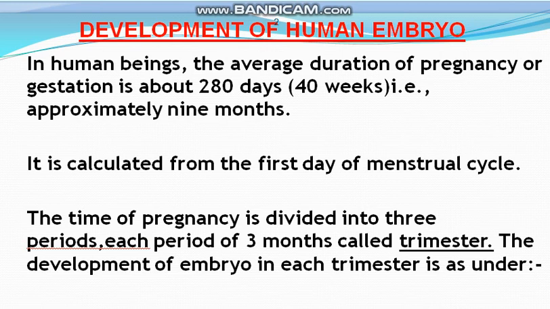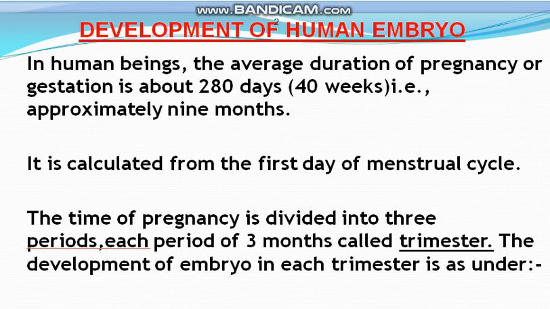It means that the total period of gestation or pregnancy in human beings is 9 months. 9 months means approximately 40 weeks or 280 days, and the first day is calculated from the first day of the menstrual cycle.